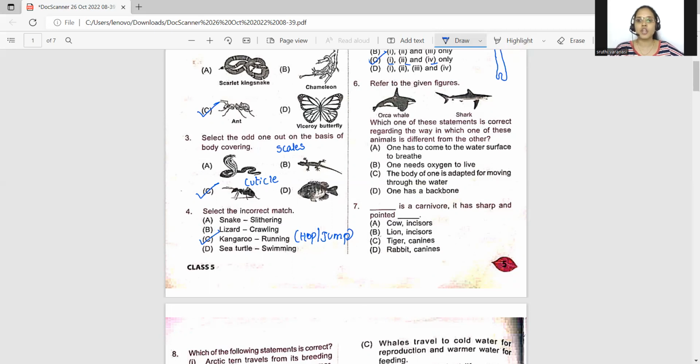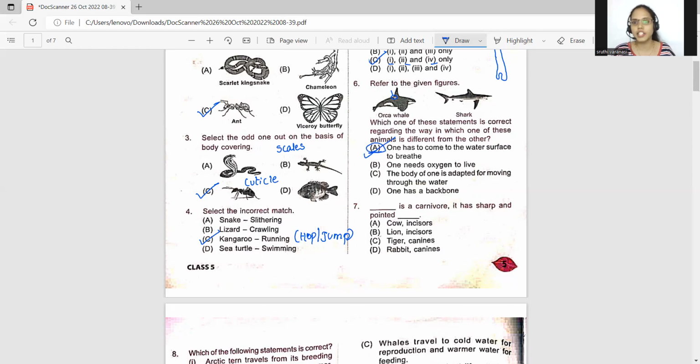So let us see. One has to come to the water surface to breathe. Who has to come to the water surface? A whale or a shark? A whale. Through its blowholes, it will come to the surface, right, students? So it will take the oxygen from the surface because it breathes through its lungs. But a shark can use the dissolved oxygen in the water, so it will not come to the surface for breathing. So therefore, this statement is giving you the difference between them. Therefore, A is the correct option.